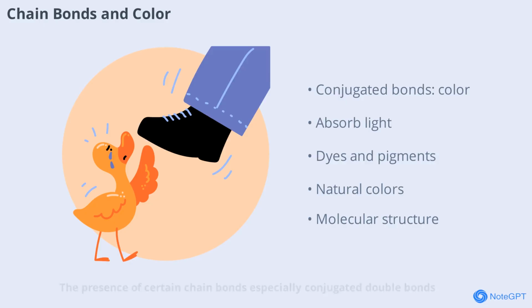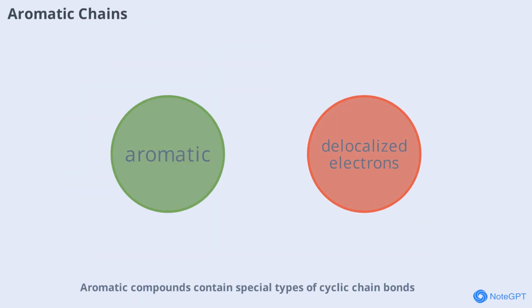The presence of certain chain bonds, especially conjugated double bonds, can affect the color of organic compounds. These bonds interact with light in unique ways, leading to the vibrant colors seen in dyes, pigments, and even natural substances like carotenoids. Aromatic compounds contain special types of cyclic chain bonds, such as those in benzene. These bonds are delocalized, meaning electrons are shared across the ring, giving aromatic compounds unique stability and reactivity. Aromatics are found in many important chemicals, including medicines and plastics.